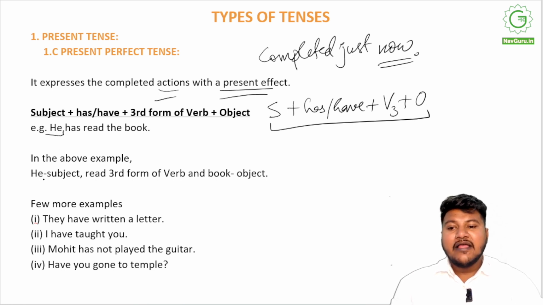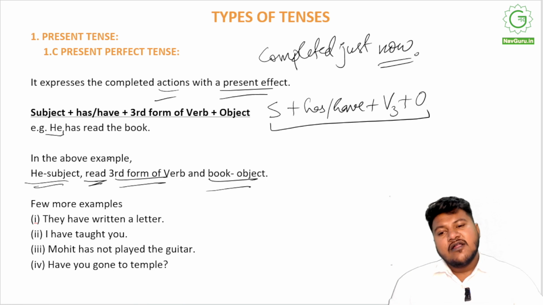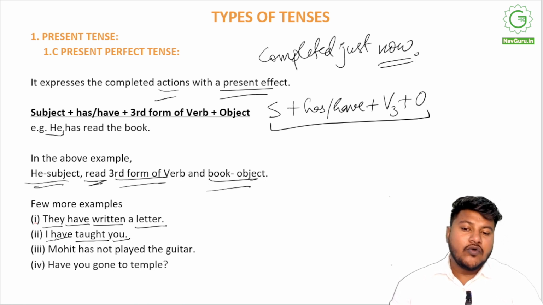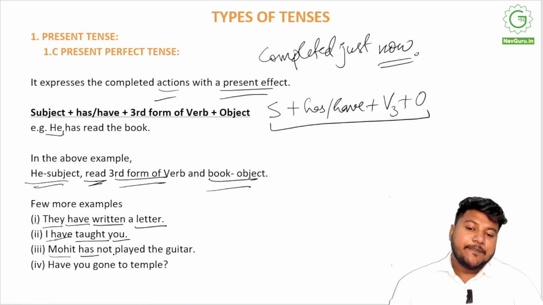If you look at the example, he is the subject, read is the third form of verb, and book is the object. We have also used has because that is the form related with the subject. Some more examples, going by the ones that we have done earlier. "They have written a letter." They have just completed writing a letter. They have written, the third form, letter. "I have taught you." I, subject, have, taught is the third form, you are the object. "Mohit has not played the guitar." Mohit is the subject, played is the third form, and guitar is the object.